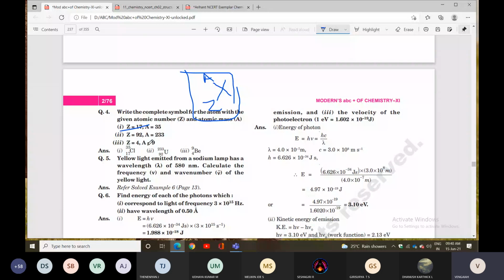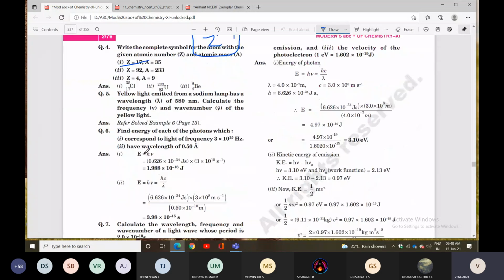Yellow light emitted from a sodium lamp has a given wavelength, lambda, and you have to calculate the frequency and wave number. You already know wave number is nothing but the inverse of wavelength. Frequency nu equals c by lambda. The value of c you already know: 3 into 10 to the power of 8 meters per second. Lambda is given, so you can identify the frequency and wave number.